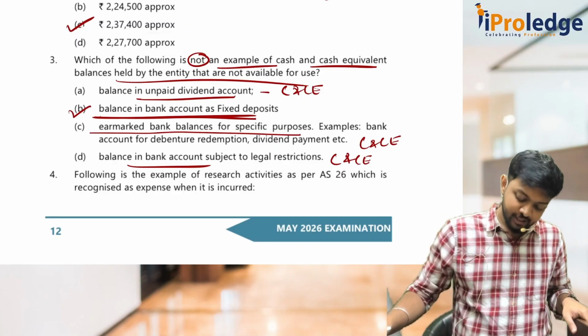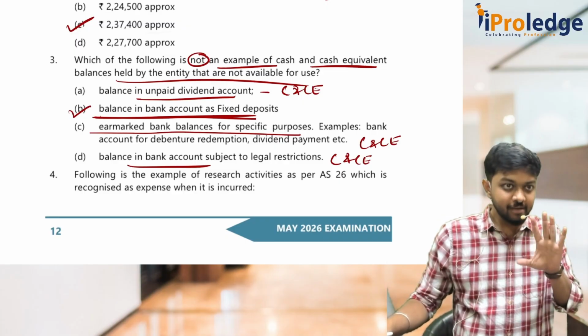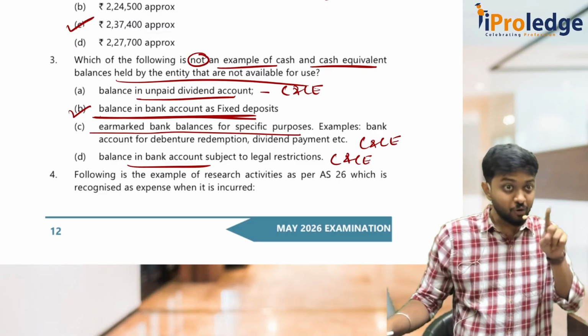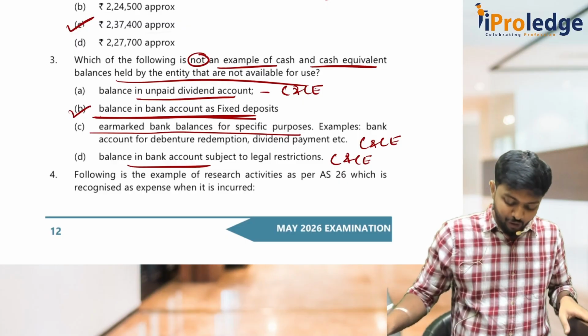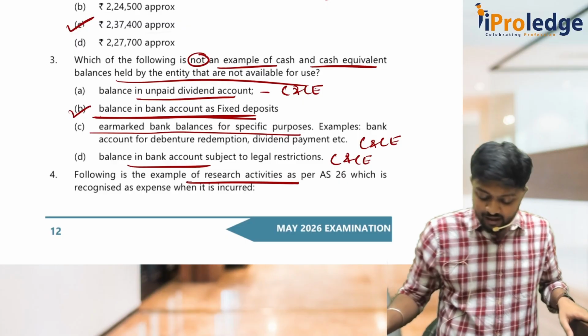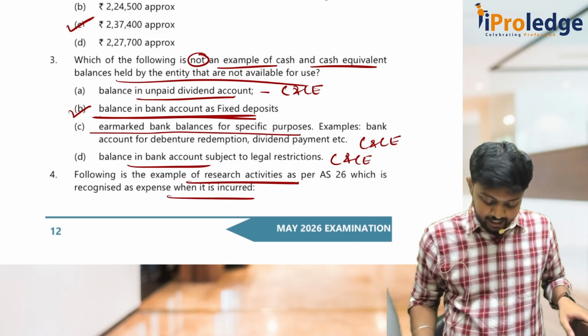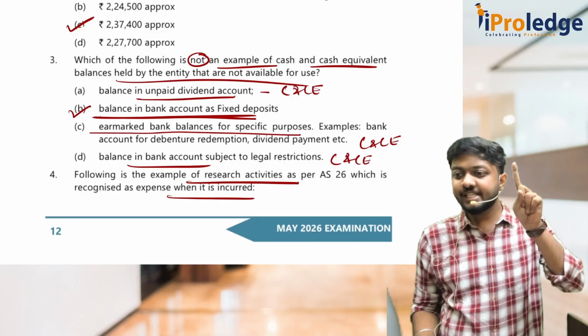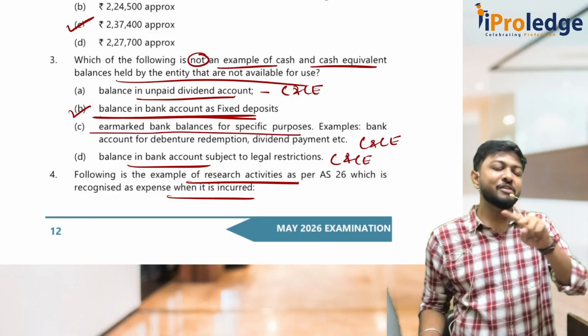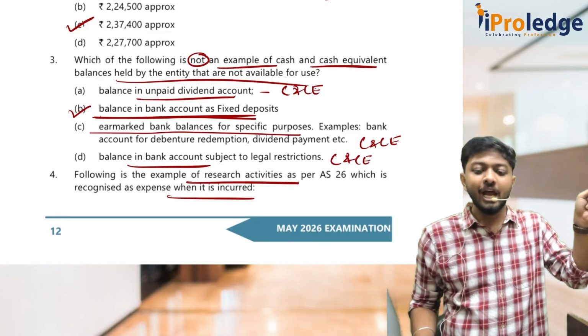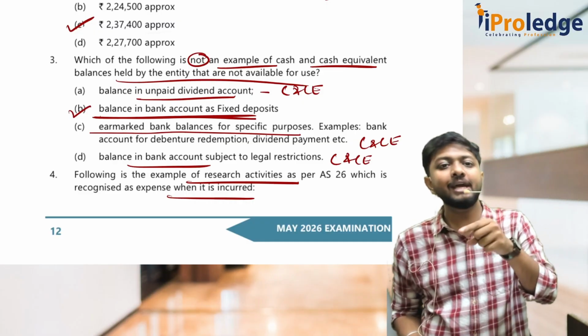So let's go to the next. All of you understood, no? Fixed deposits can become investment if it is more than 3 months. Following is the example of research activities as per AS 26, which is recognized as an expense when it is incurred. You remember AS 26, research phase, development phase. Whatever is incurred in research phase will go to P&L, whatever is incurred in development will be capitalized.